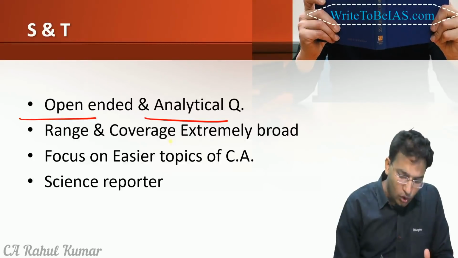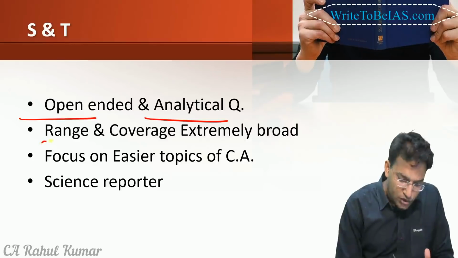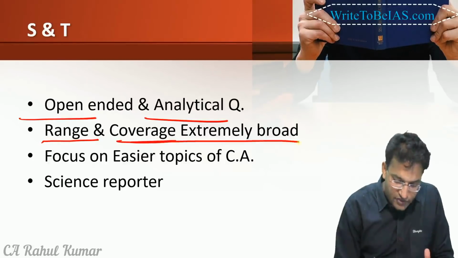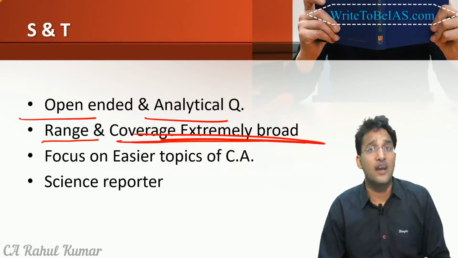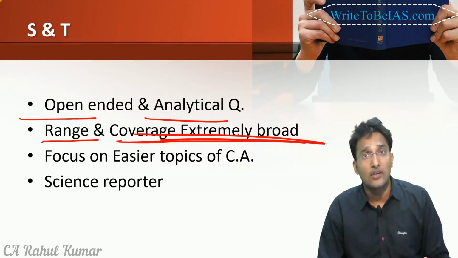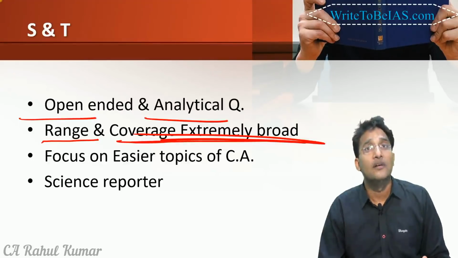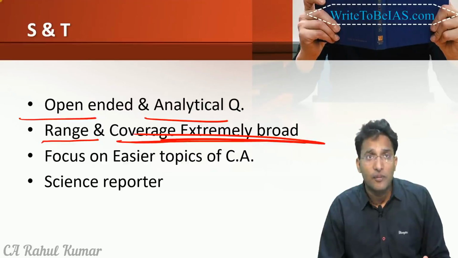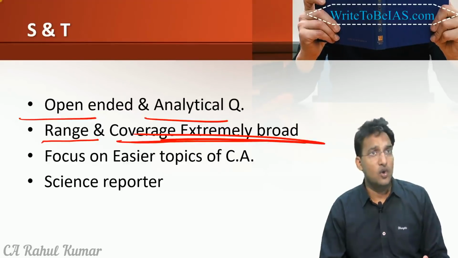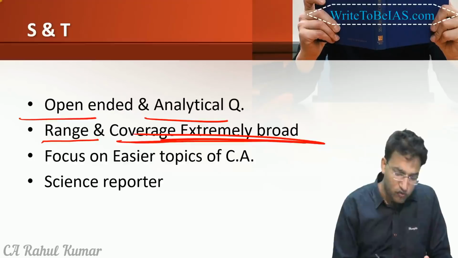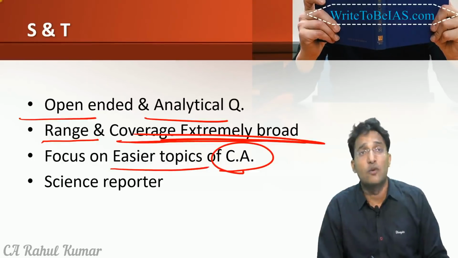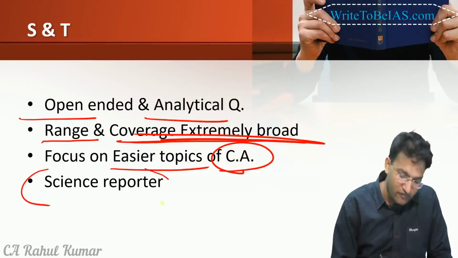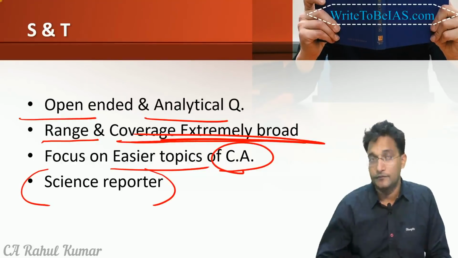And in the examination hall, you will find questions which are extremely broad in range. So we can't cover so many things for science and technology, because the number of questions that will be coming will be maybe 2 questions, not more than 2 questions, right? Then we should focus on the easier topics of current affairs rather than going into very small topics. And sometimes we can also refer to the Science Reporter.